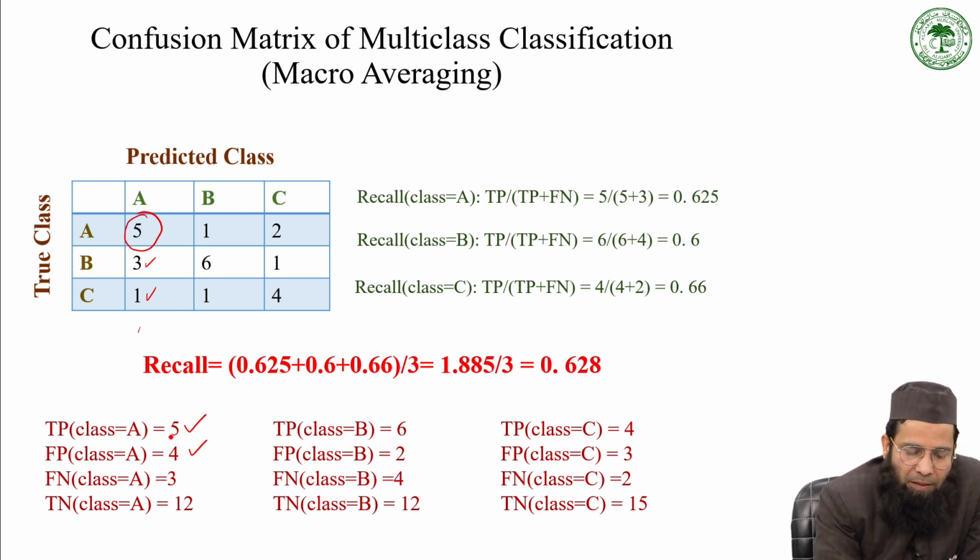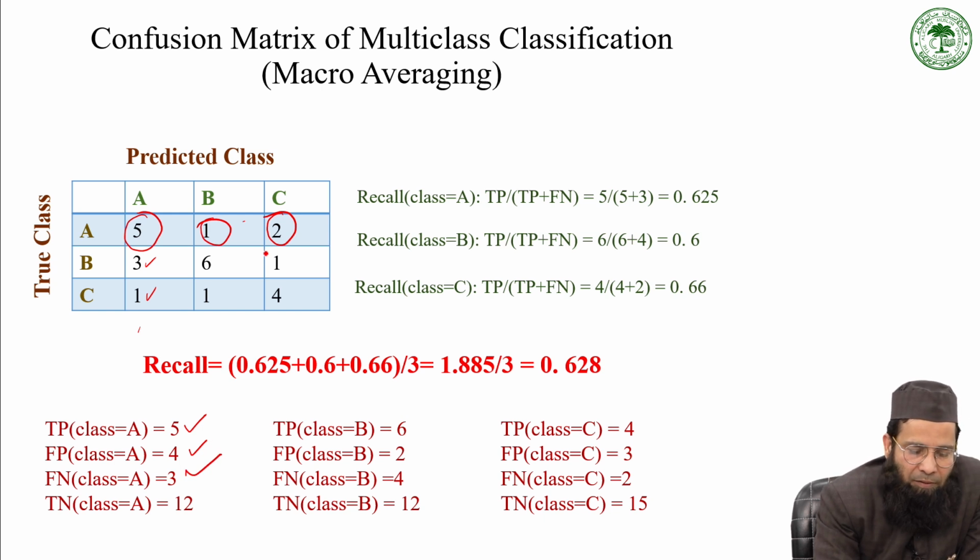Now we'll discuss false negative, falsely predicted negative. My model has predicted these values as B and C, but in the actual data set, these were class A. So these are falsely predicted negative cases, false negative, and that's why it is 3.